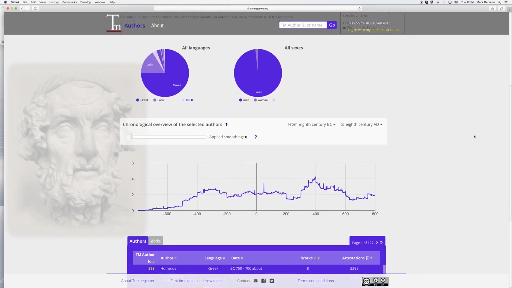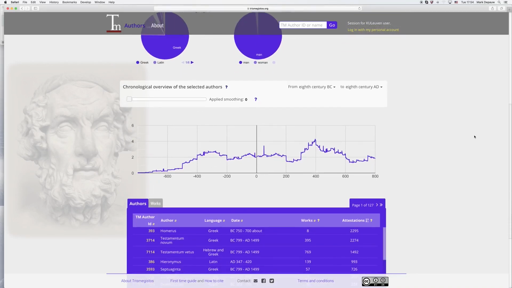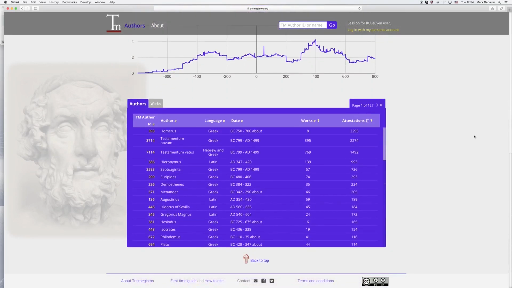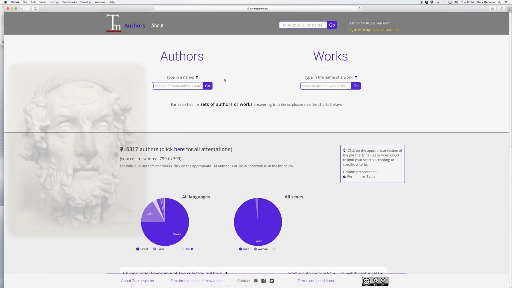However, in this case, we're not interested in authors in general, but only in Demosthenes. Demosthenes being a very popular author, he is listed on the first page in the top 10, and I can just click. Of course, I can also search for Demosthenes.